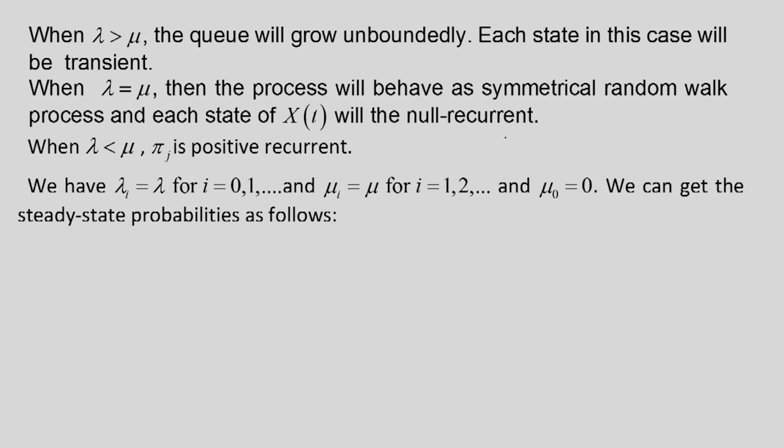Now steady state probabilities will exist only for lambda less than mu, and in that case the state j will be positive recurrent. Also, given that this is an M/M/1 queuing system, lambda_i is equal to lambda for i equal to 0, 1 up to infinity, and mu_i is equal to mu for i equal to 1, 2, etc., and mu_0 is equal to 0. So with these conditions we can find the steady state probabilities. Let us see how to find it.